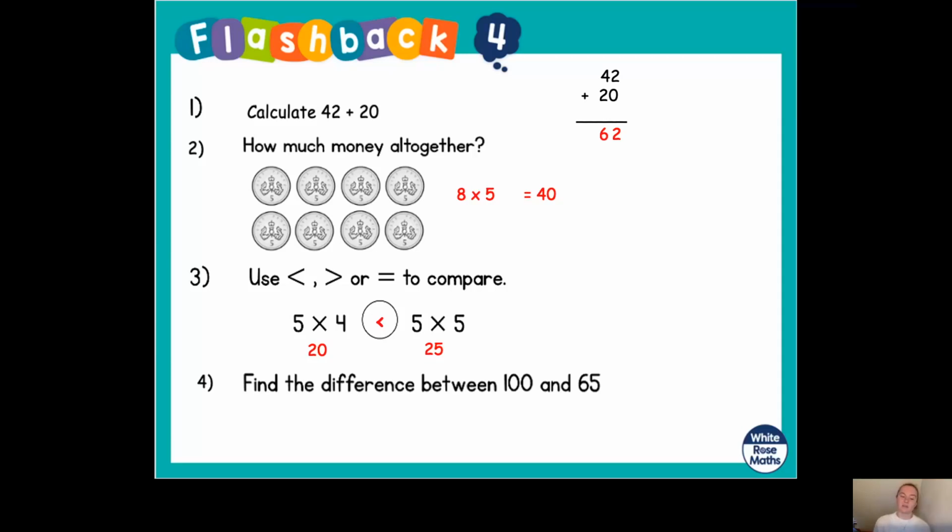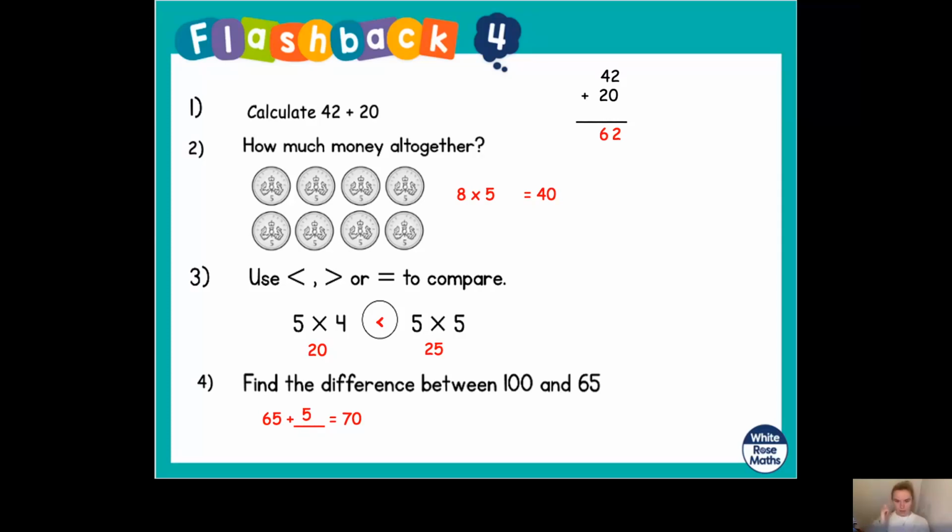Okay. Then number 4, find the difference between 100 and 65. Well, first of all, let's find the difference between 65 and 70, and that will make it easier for ourselves. So 65 add something equals 70. Do you know the answer? Yes, that's right, it's 5. 65 plus 5 equals 70.